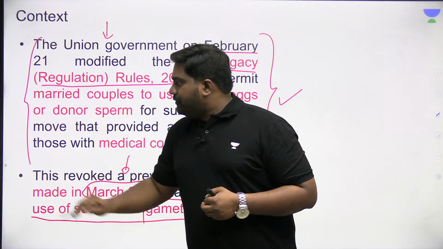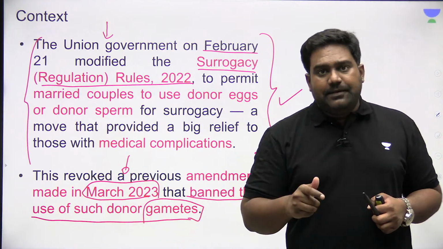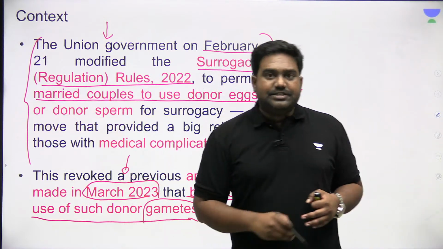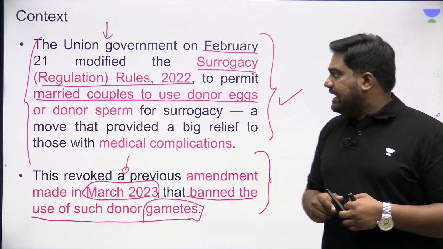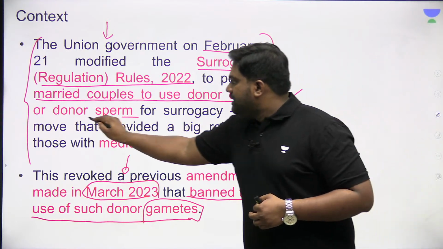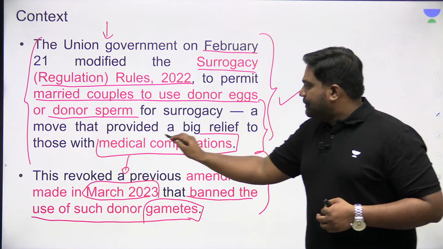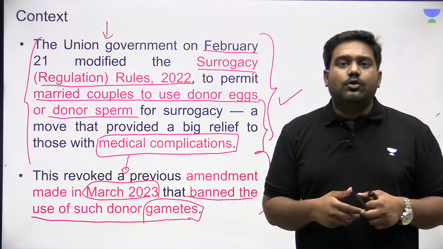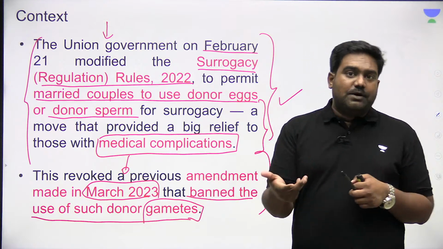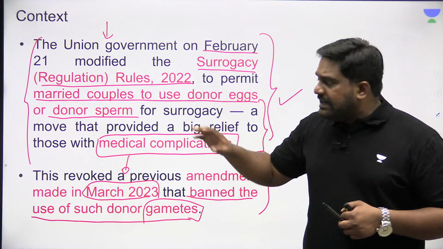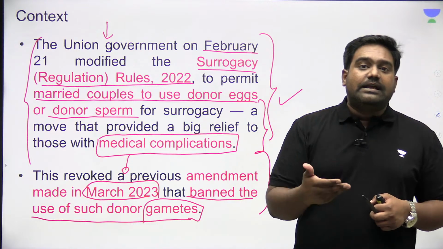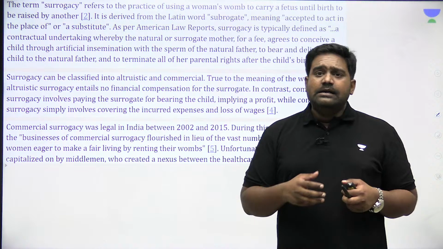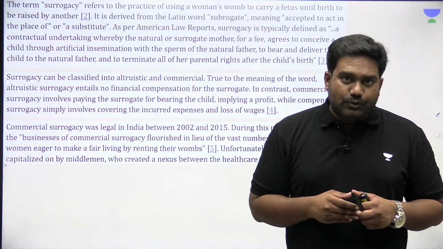Accordingly, the government of India has amended the rules again just last week, and now it has allowed married couples to use donor eggs or donor sperms in case the parents are suffering from medical complications. If they are not able to contribute their own gametes, their own egg or sperm, in that particular case, married couples can rely upon donor gametes. So this change was recently notified by the government of India. So that is why the topic of surrogacy is in news.